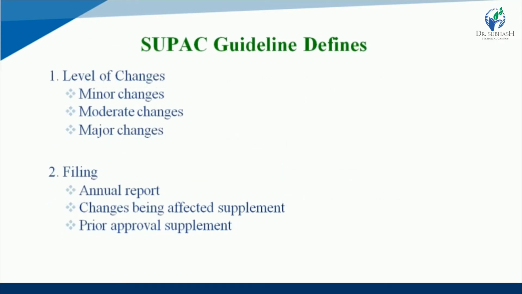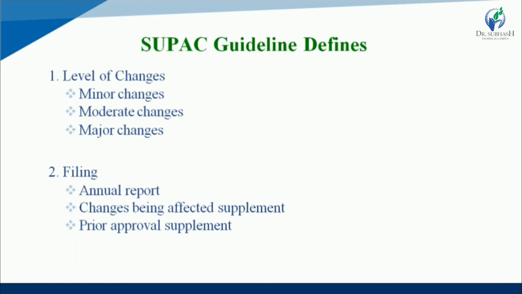SUPAC guidelines define, first one, level of changes. So SUPAC guidelines define various levels of changes. Which type of changes is required? First one is minor changes, moderate changes, or major changes required after approval. Second one is filing. SUPAC guidelines also define filing. Which type of filing is required?